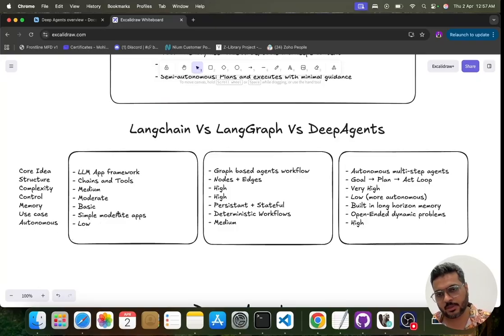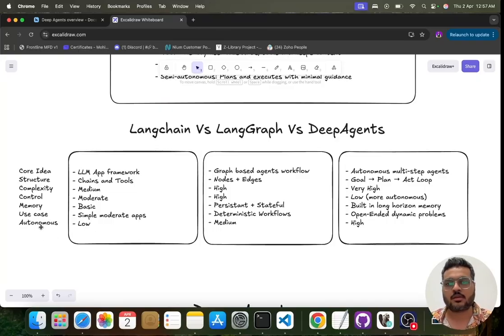LangChain is used for simple to moderate apps. LangGraph is used for deterministic workflows. The workflows are more complex than the LangChain flows, but here it is still deterministic for you, right? Here, for deep agents, it is open-ended. It is made for solving dynamic problems, and we will see examples of those once we jump into code.